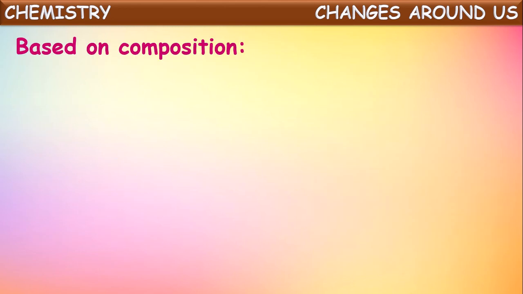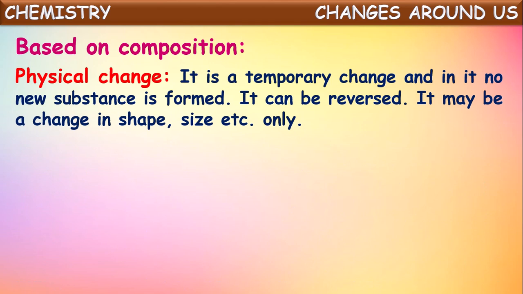Now let us see the classification of changes based upon the composition, meaning the type of molecules present in the substances. They are classified into two types. The changes are classified into two types based upon the composition of the substances involved in the change. The changes are classified into physical and chemical changes. First let us talk about physical changes.